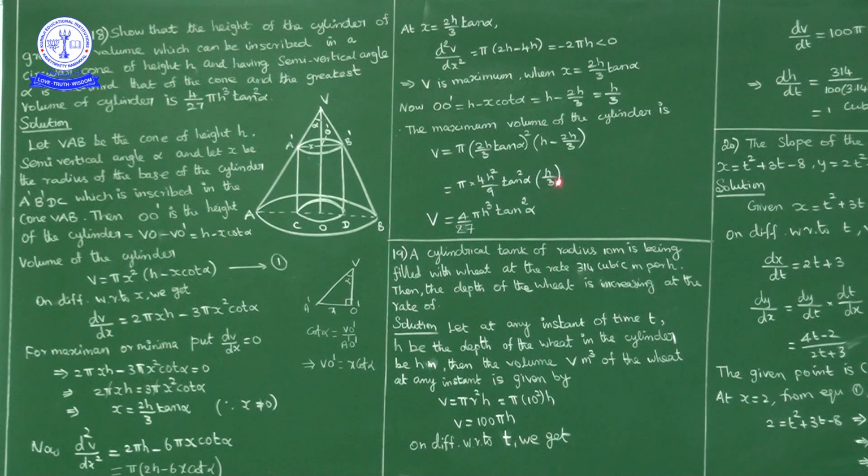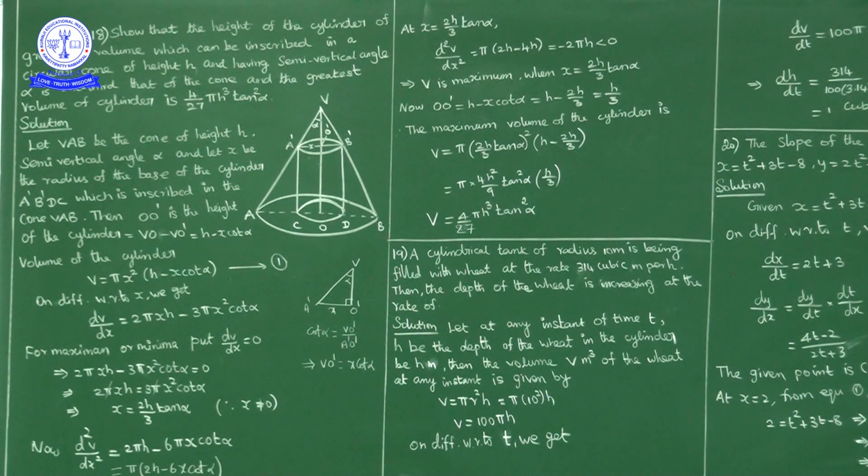Okay. But 3 into 9, 27 in denominator, pi 4 h square into h. So 4 pi h cube tan square alpha. Okay. Greatest volume of cylinder is 4 upon 27 pi h cube tan square alpha. Okay. That is the answer we have to show.